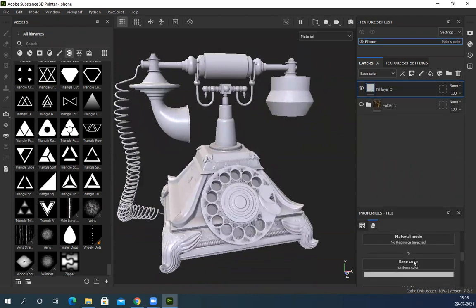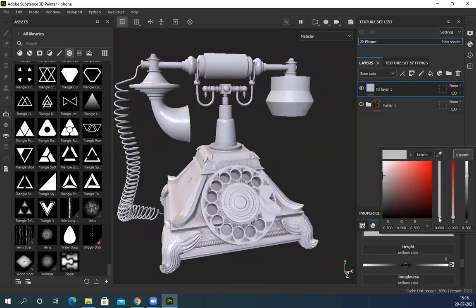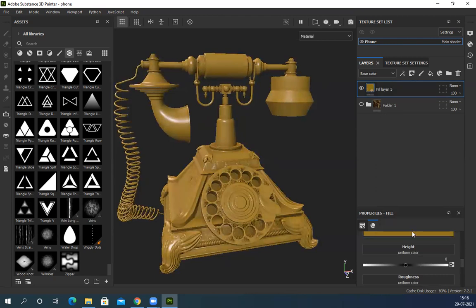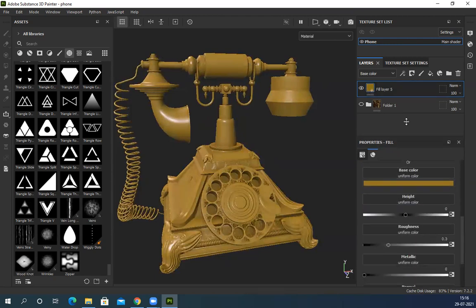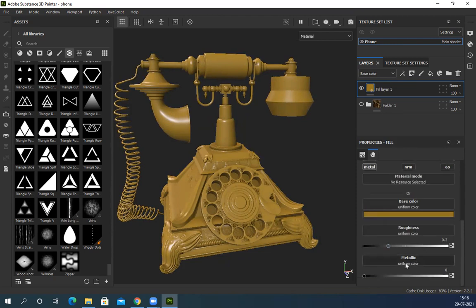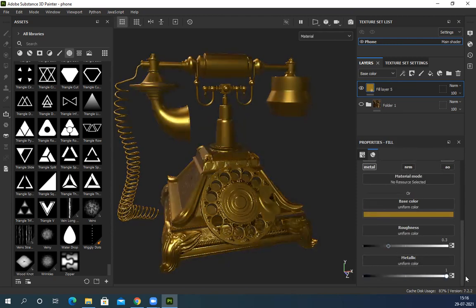First layer, this is my base, and I'll set the color. First base layer: there is no height, switch it off. There's no normal, switch it off. There's no AO, switch it off. Metal: gold is a metal, make it 100% metal.